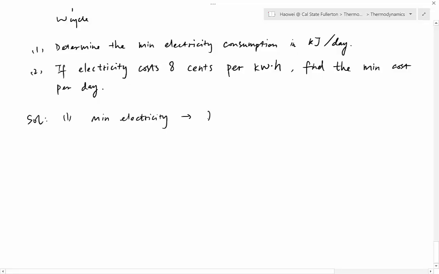When your coefficient of performance gamma is equal to gamma max. And we can find gamma max pretty easily because we have the equation for it. The equation is TH over TH minus TC. We have both of them, and make sure you plug in temperatures in Kelvin.